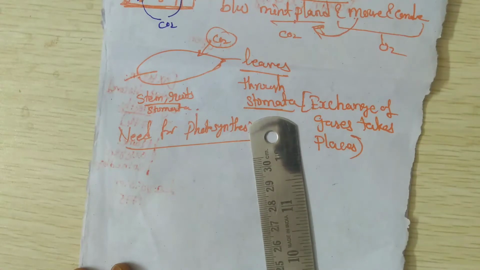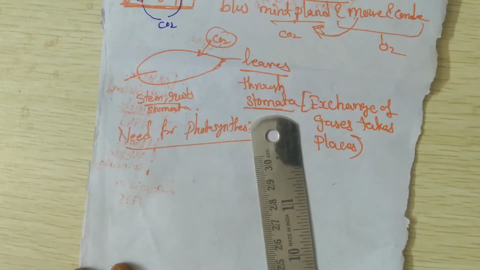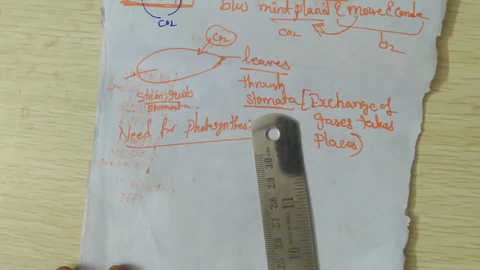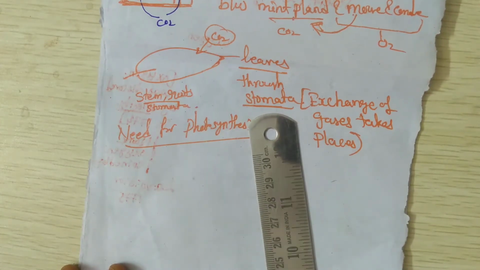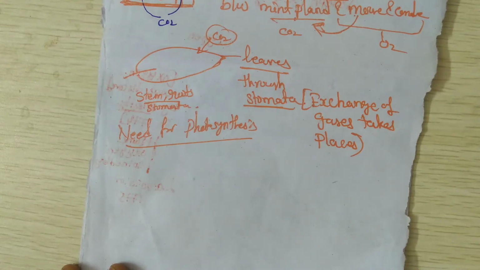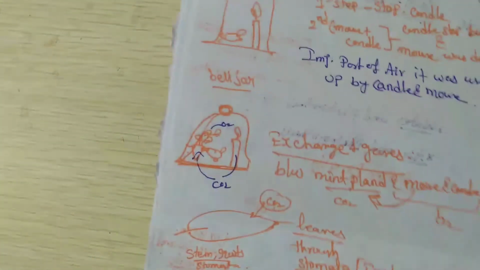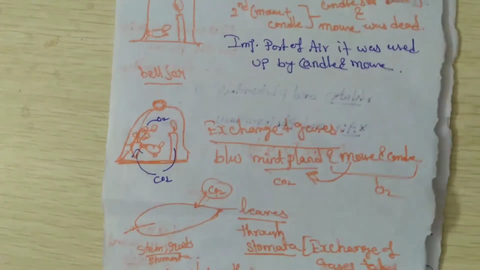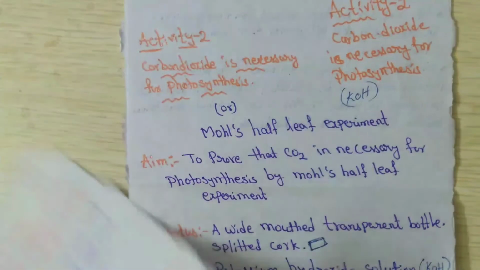The gases are exchanged in which place of the plant? In the leaves, or wherever the stomata are present. The stomata open and close. Stomata contain cells called guard cells, which open and close. Through the opening and closing, they exchange the gases. Exchanging of gases takes place in plants also, while doing what? While doing the photosynthesis process.